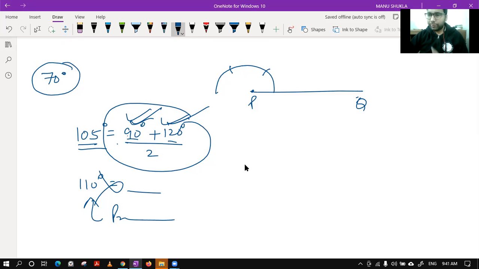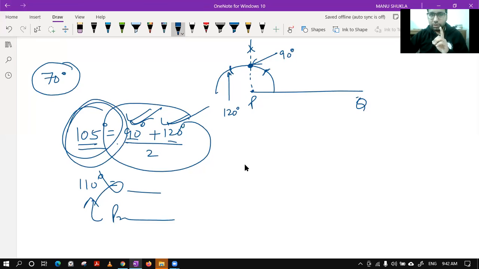Bani, okay, I will repeat after this. Don't worry. So Kritika, you have taken two arcs of 60 and 120. Now you require one more angle, that is 90 degree. For that, you all know, you keep the compass on this point, you take an arc, keep the compass on this point, take an arc, and find the angle of 90 degree. Now, Kritika, this point is showing the angle 90 degree, and this point is showing the angle 120 degree. You need to bisect these two to obtain the angle 105 degree.